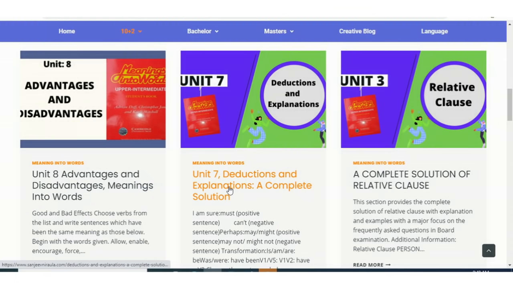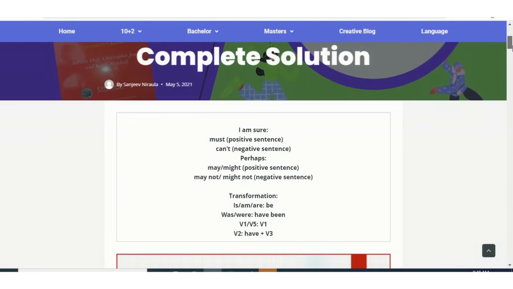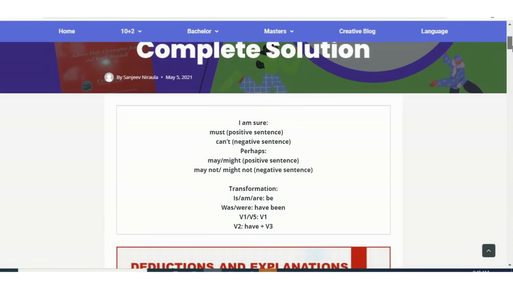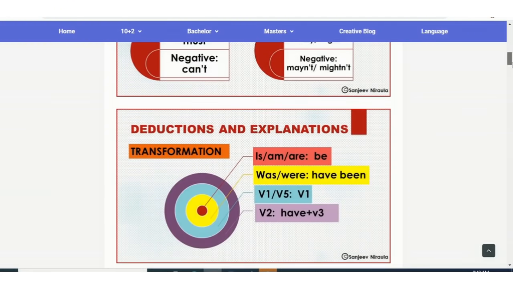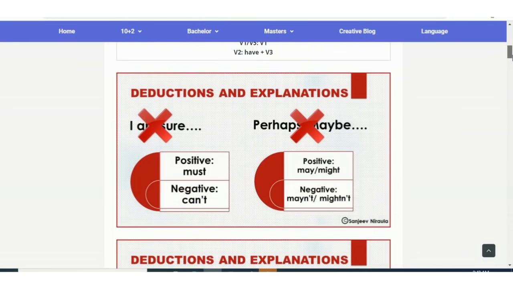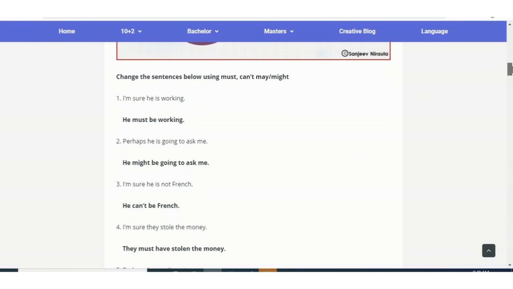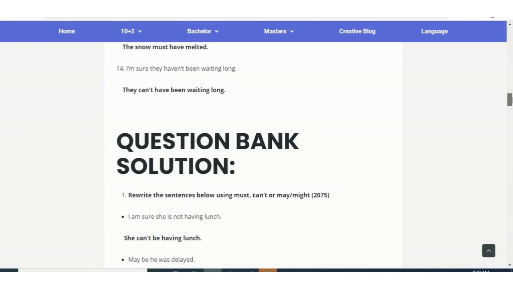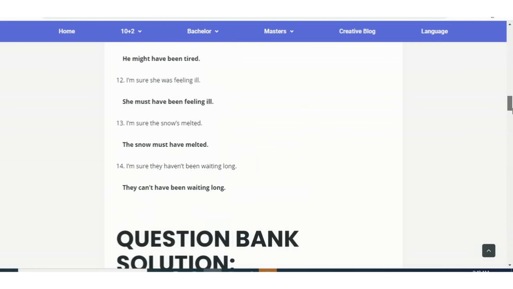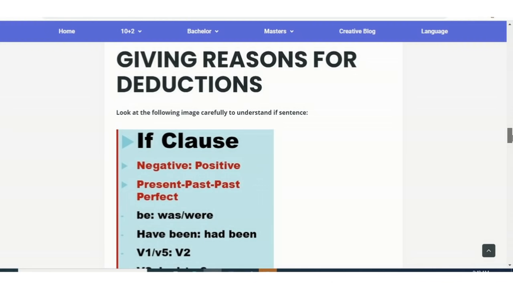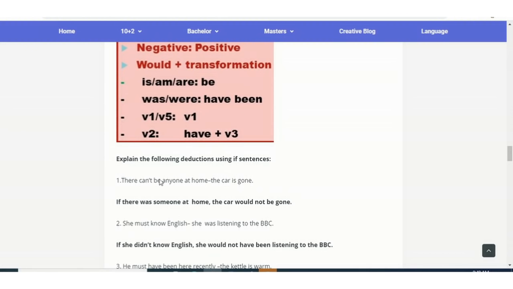Let's see, for example, from unit 7, deduction and explanation. As you can see on the screen, first you have the basic thing that you need to know, and thereafter you have some rules explained there in pictorial form. So when you read those 3 boxes, you can easily solve these questions like changing the sentences using must, can't, may, might. And there is also the solution from question bank. You know very well that in exam, most of the questions are from question bank, so you can do it. Also, there is a question related to if clause, conditional sentence. So how do you deduct using if sentence?